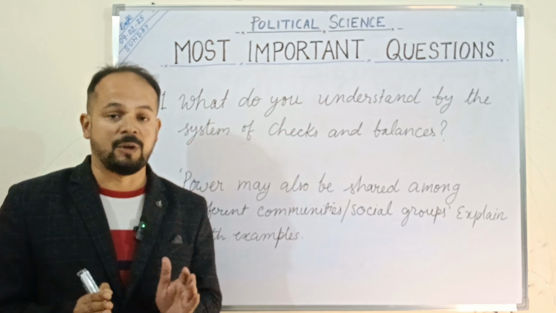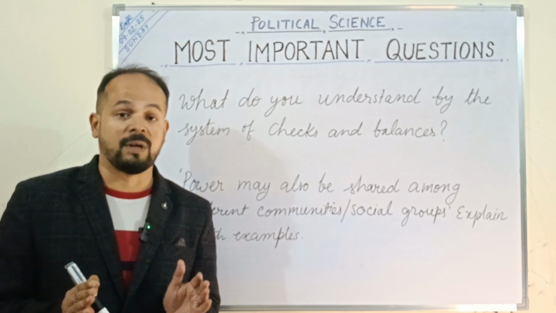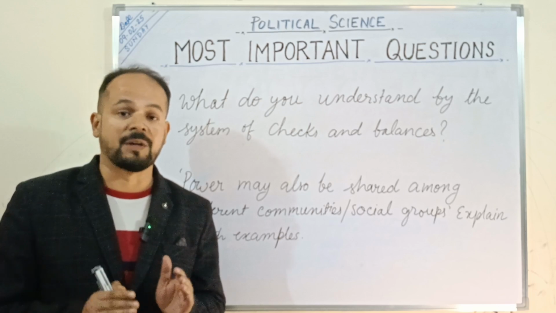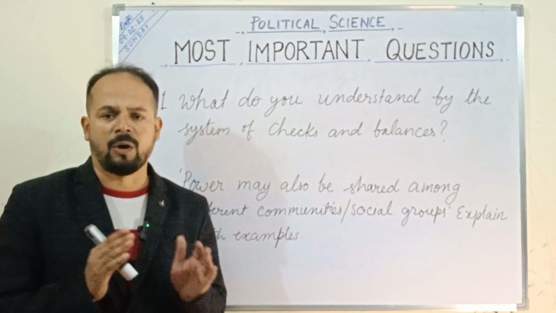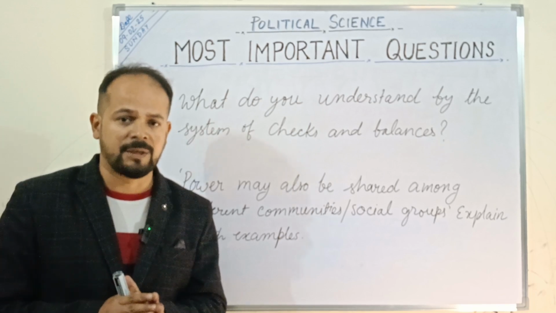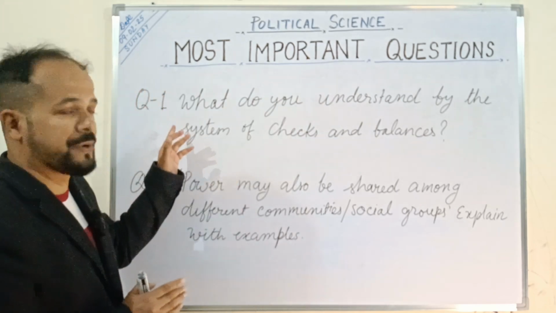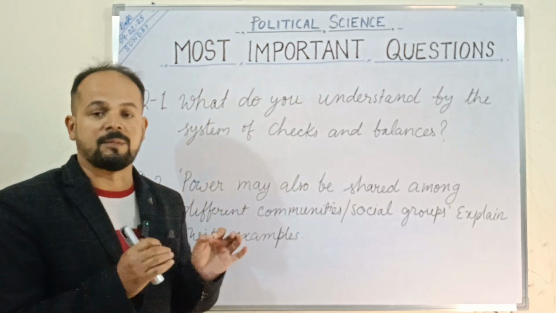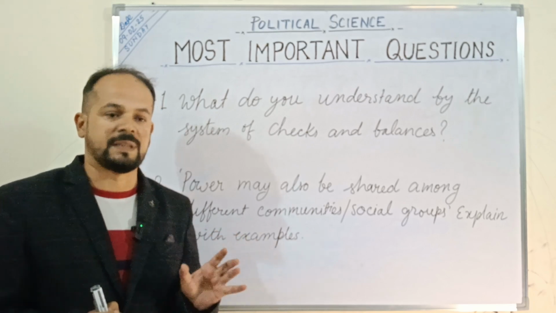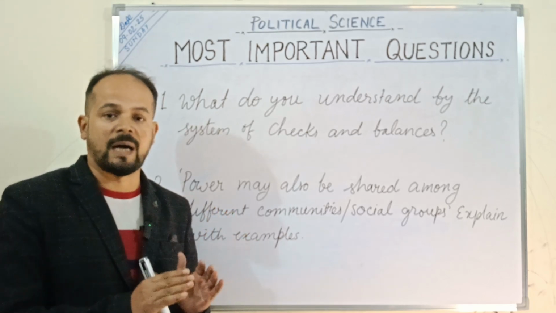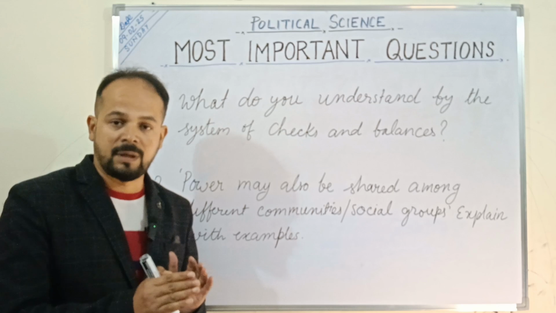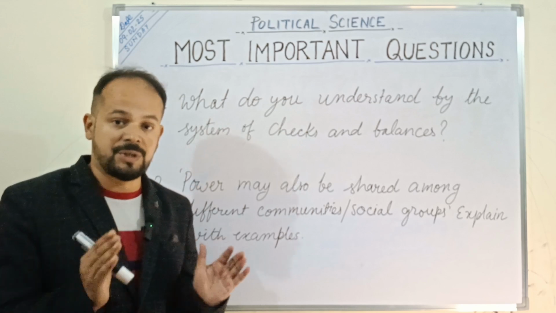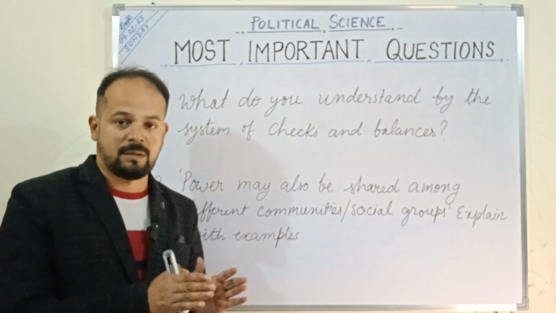At the same time, the judges who are appointed by the executive also check the functioning of the government and any laws made by the legislature. The system I just spoke about is the system of checks and balances, in which the executive is answerable to the parliament, the parliament checks the executive, and the judiciary also checks the executive.